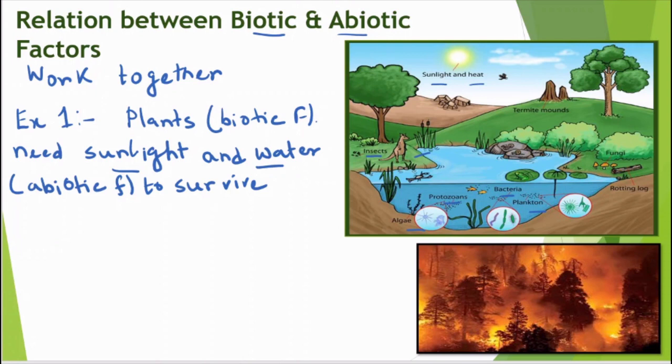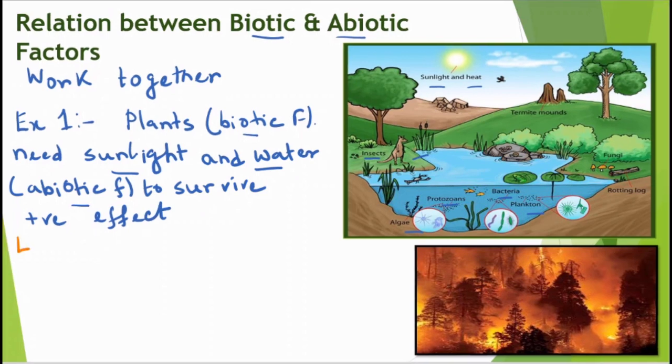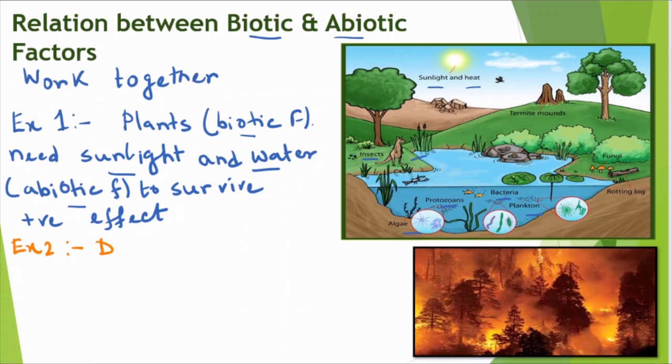And this is an example where abiotic factors affect the biotic factors positively. Positive effect. Example 2: deforestation. It can be man-made or natural, whatever it is.